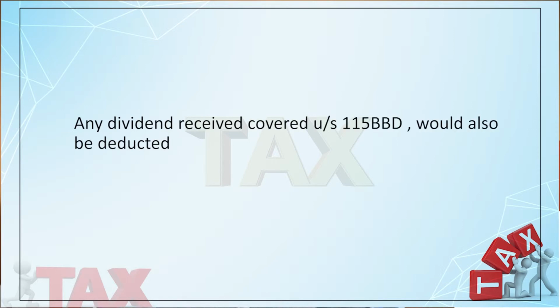And secondly, if this company receives any dividend from a specified foreign company, which is taxed at the rate of 15% under section 115BBD, then that is also deducted. So, in a nutshell, whenever a company declares a dividend, from the total dividend, they will deduct dividend receipt from the subsidiary company and they will deduct dividend receipt from a specified foreign company. And on the net amount, this company has to pay dividend distribution tax effectively at the rate of 20.35765%. I think this is clear.